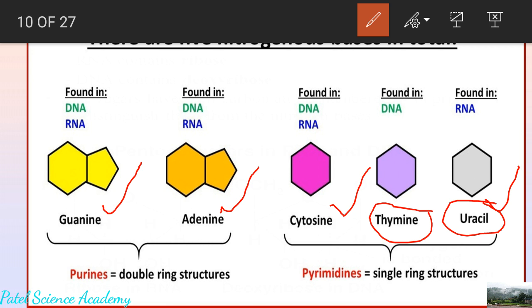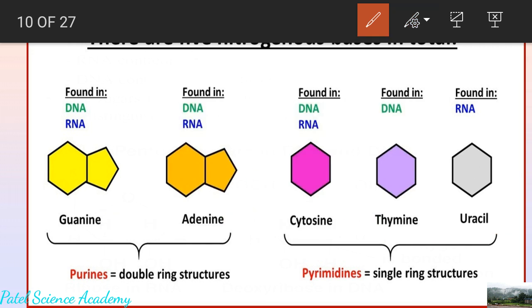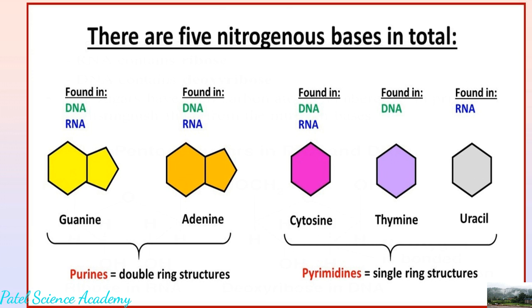So likewise we have seen the second part of the nucleotide, which is the monomer of nucleic acids DNA and RNA. That second part is the nitrogenous bases. On the basis of the presence of any one nitrogenous base in the nucleotide, there are four types of nucleotide.